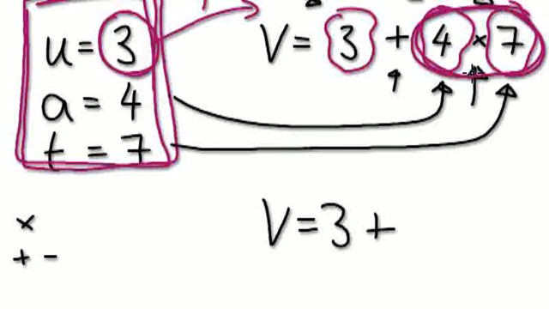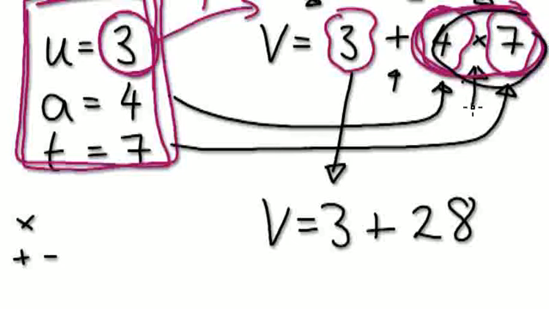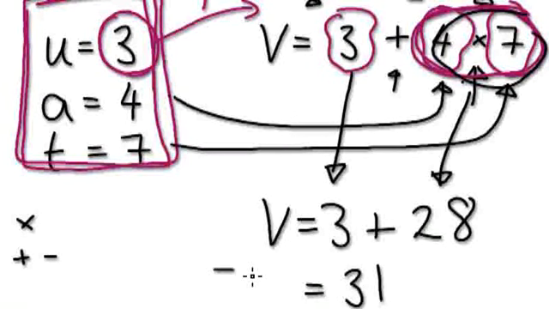So 4 times 7 is 28. Well, basically the 3, take it down. This whole bubble here is 28. So now just tidy up. 3 plus 28 is 31. So the speed of the car is 31.